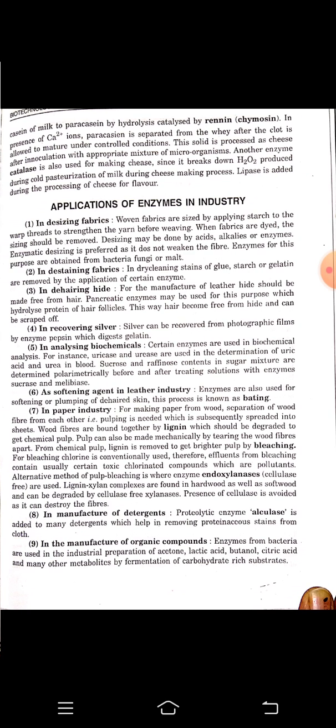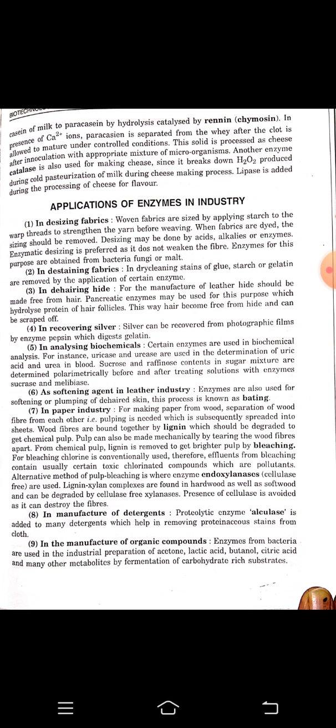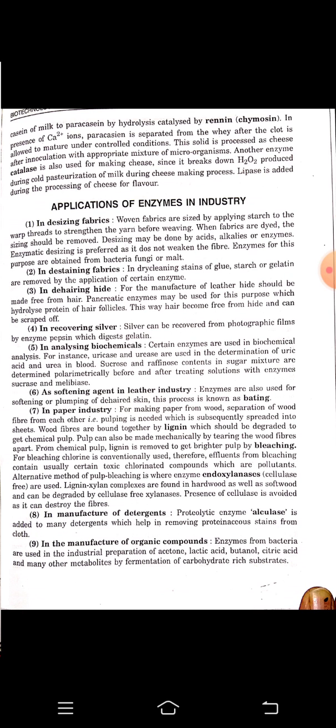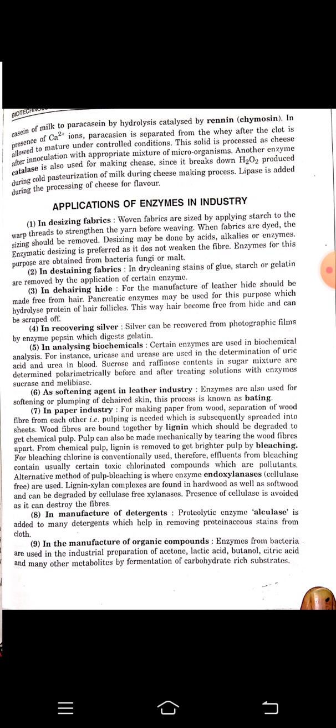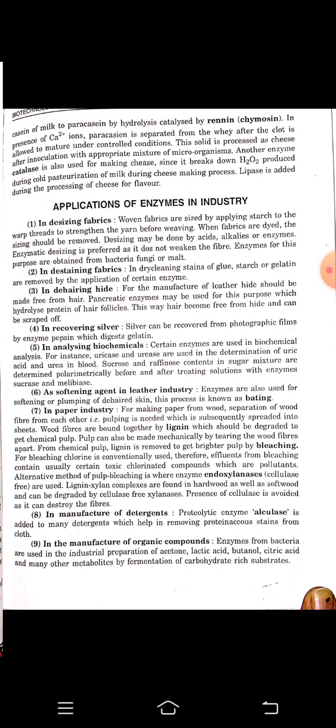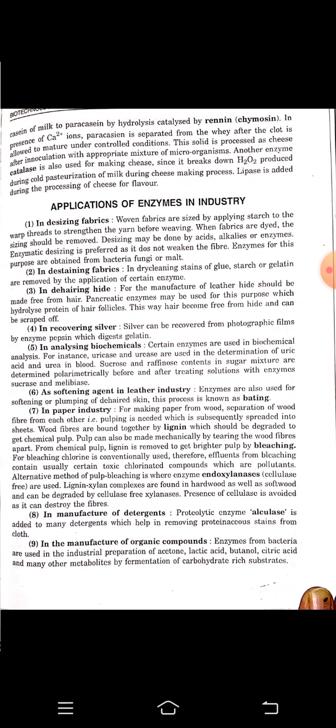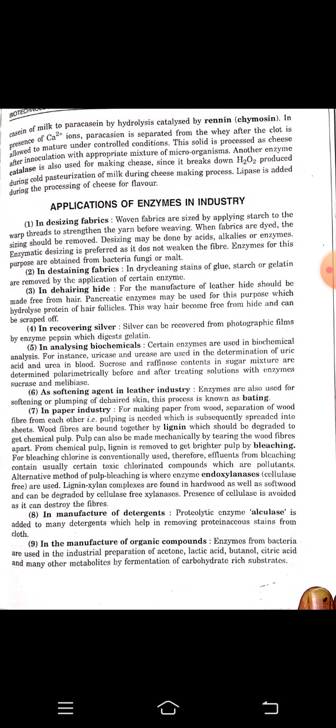Next, in analyzing biochemicals, certain enzymes are used in biochemical analysis. For instance, uricase and urease are used in the determination of uric acid and urea in blood. Sucrose and raffinose contents in a sugar mixture are determined polarimetrically before and after treating solutions with the enzymes sucrase and melibiase.